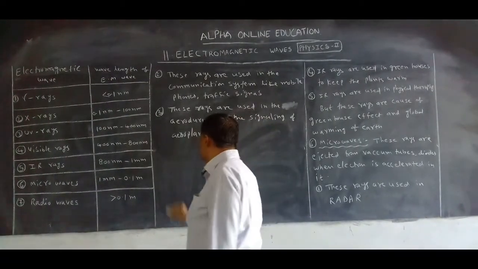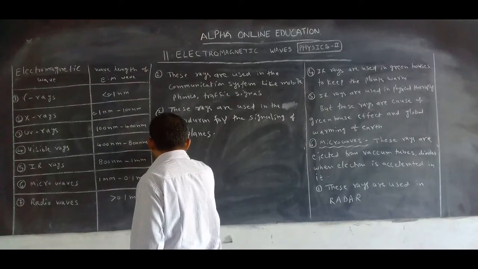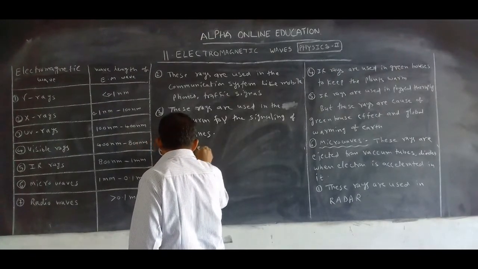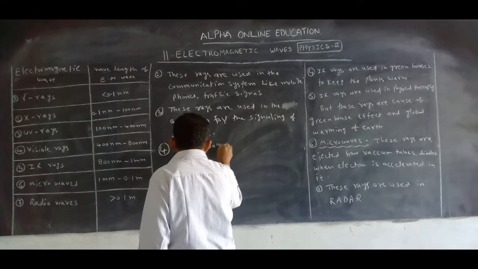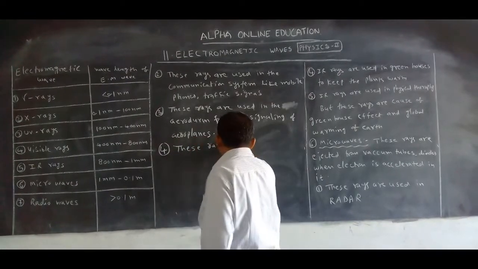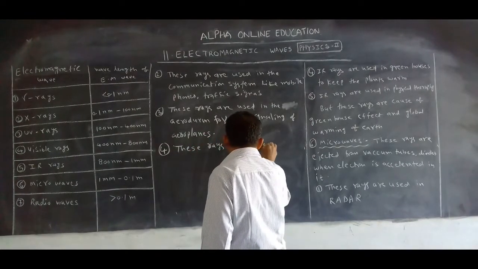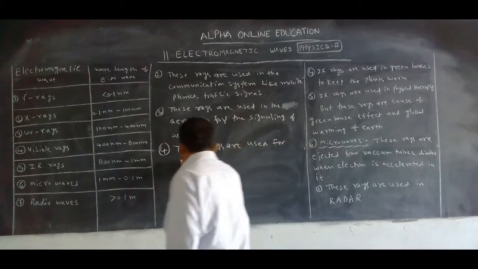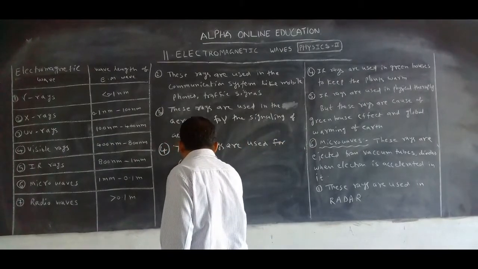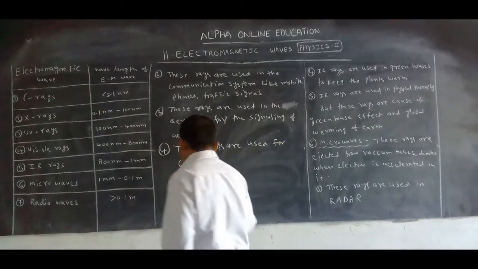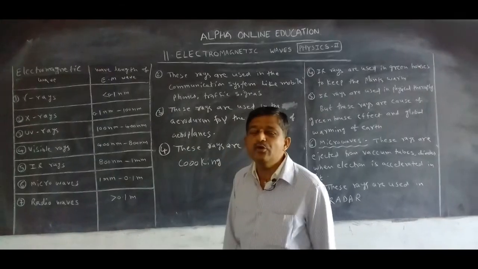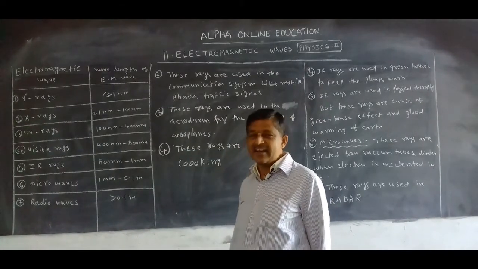Next one more. This is very important. These rays are used for cooking also. These rays are used in cooking, like a microwave oven. The cooking is very fast.